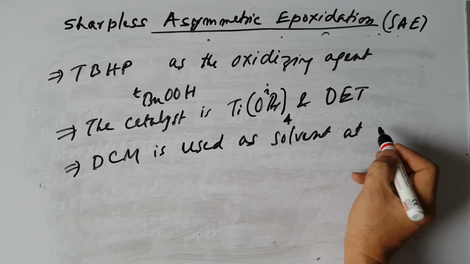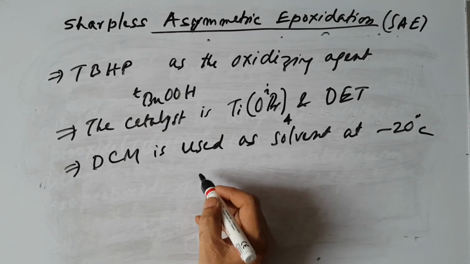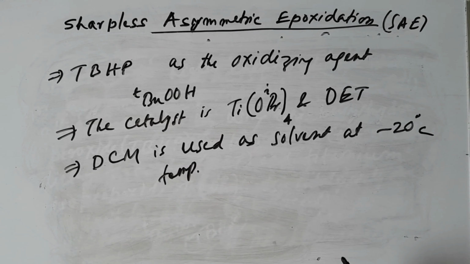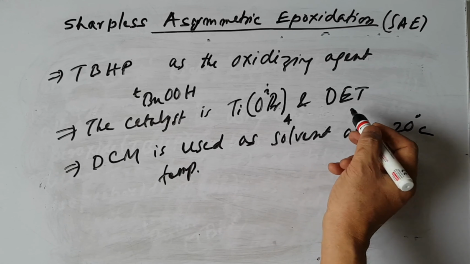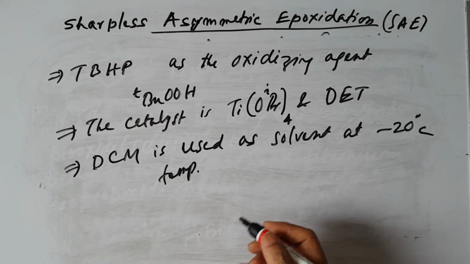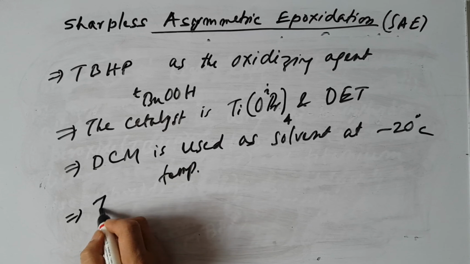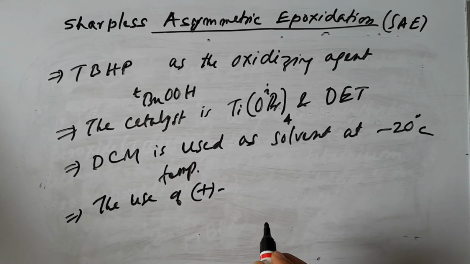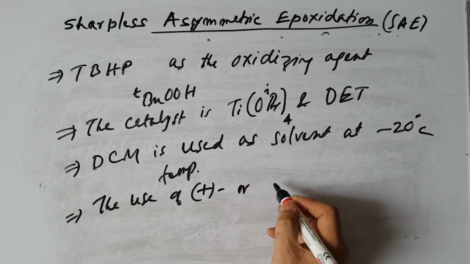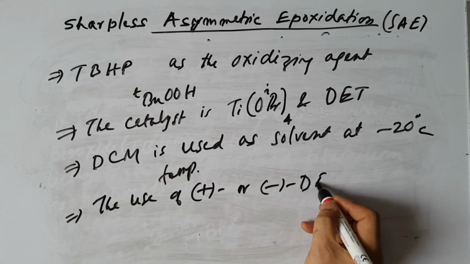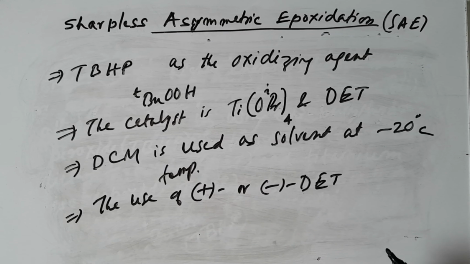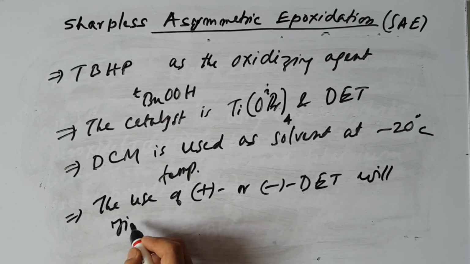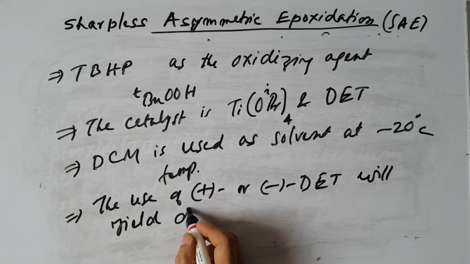and at minus 20 degrees temperature. It's a very low temperature, so the reaction takes place like this. The use of plus DET or minus DET, diethyl tartrate, gives different enantiomers.